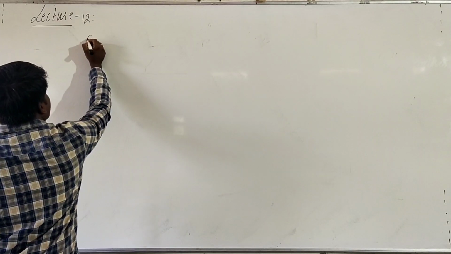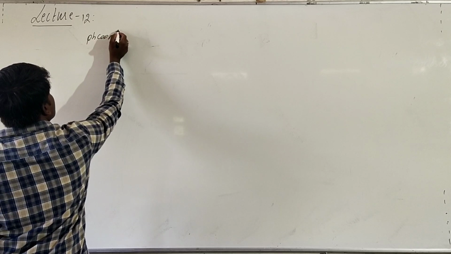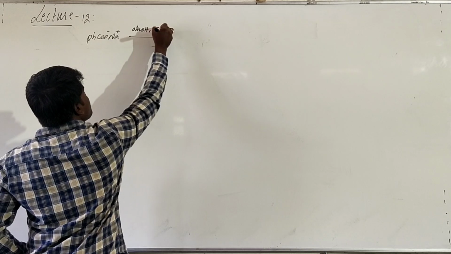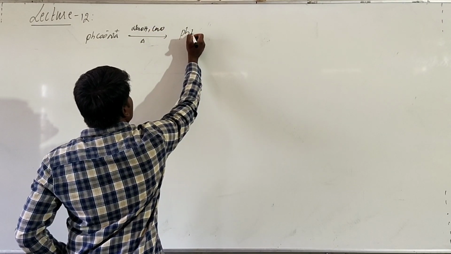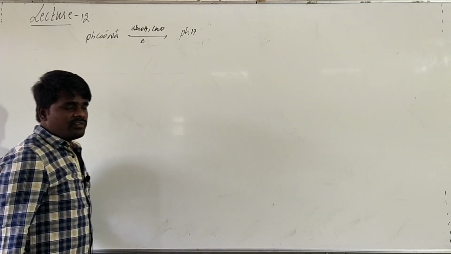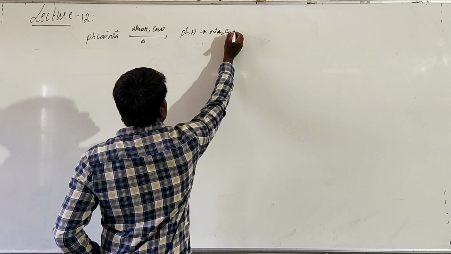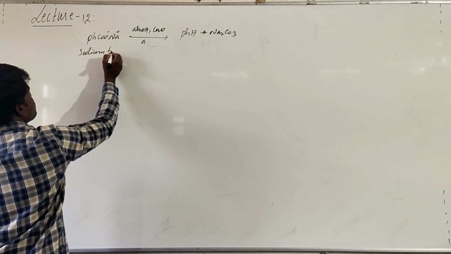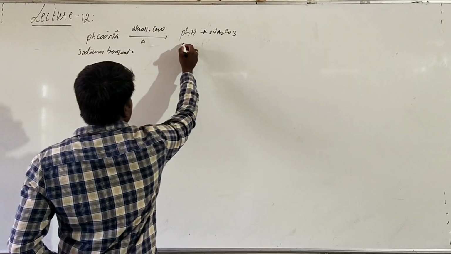What was the example we have taken? If you take benzoic acid, sodium benzoate, and treat this sodium benzoate with NaOH and calcium oxide, soda lime, it will form benzene with the formation of Na2CO3. This is sodium benzoate, and this is benzene.